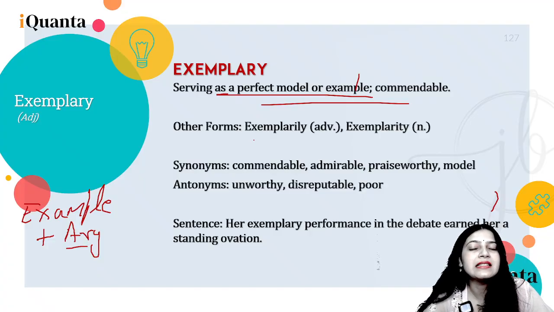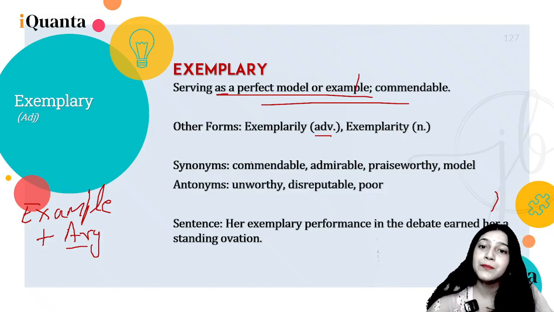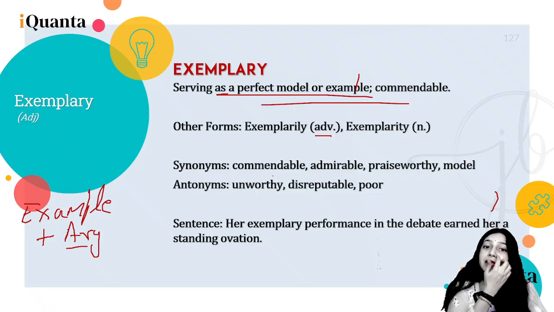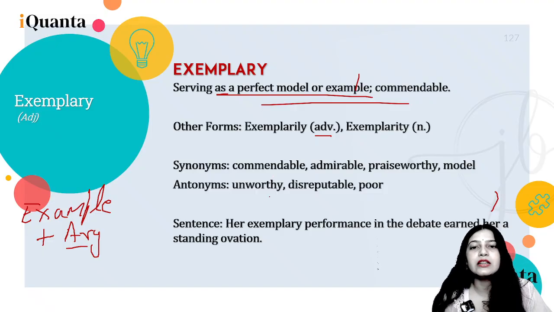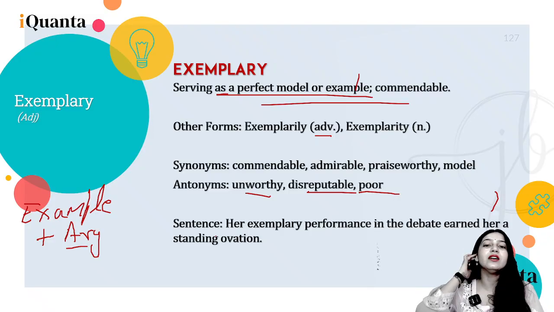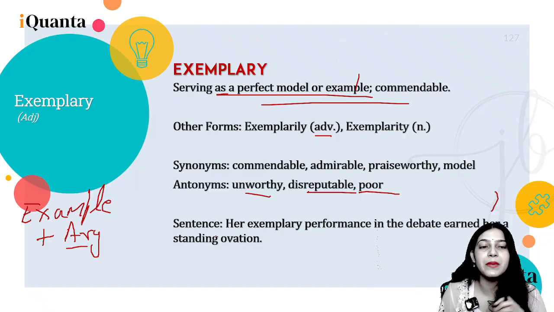Other forms can be exemplarily, which is an adverb, and exemplarity, a noun. Synonyms can be commendable, admirable. So admirable, exactly, you can give an example. Praiseworthy, model. Antonyms can be unworthy, disreputable, and poor. Sentence, for example: her exemplary performance in the debate earned